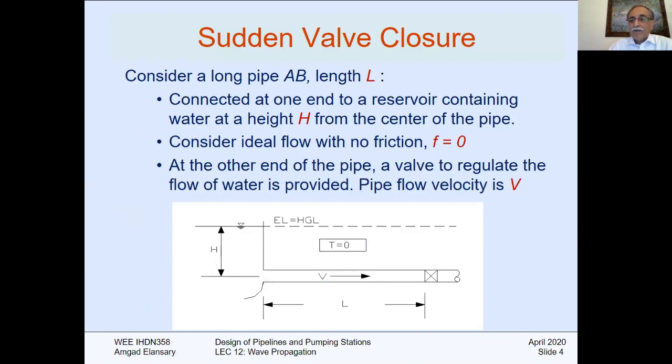Sudden valve closure, consider a pipe L connected at one end to a reservoir containing height H from the center line of the pipe. Consider the ideal flow at the other end of the pipe. A valve to regulate the flow of water is provided. Pipe flow velocity is V. This is the situation which we have.